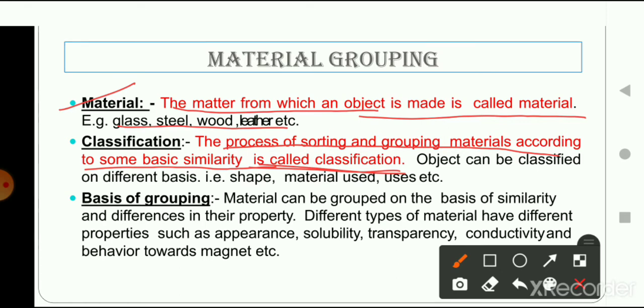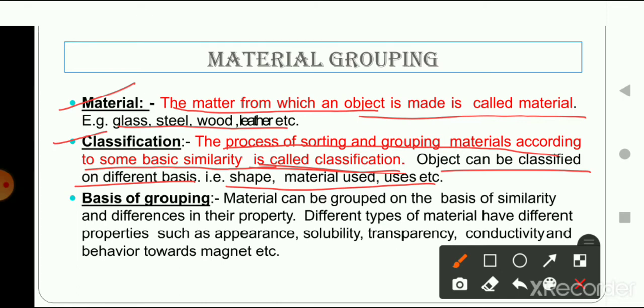This is just a small example where you can understand what the basis of classification is. We do classification according to the similarities of the objects. Objects can be classified on different bases, like shape, material, size, usage. These are some examples according to which we can classify objects. I hope this point is also clear to you.